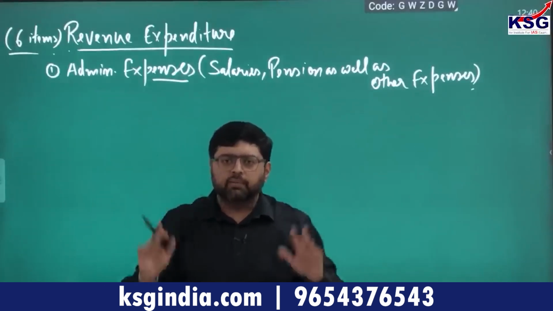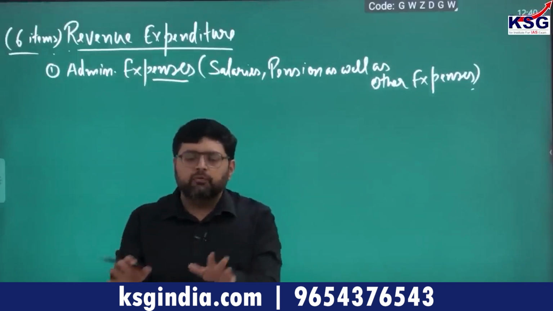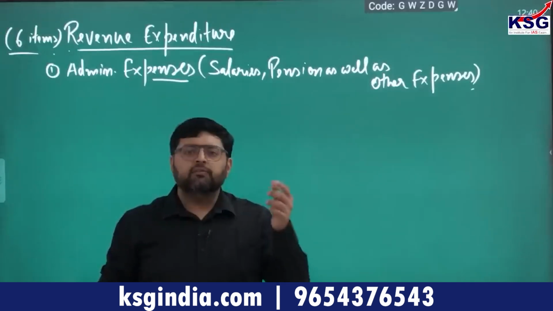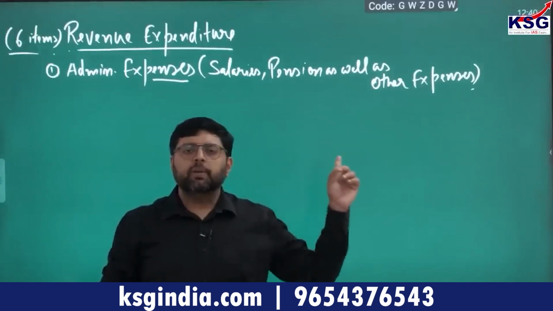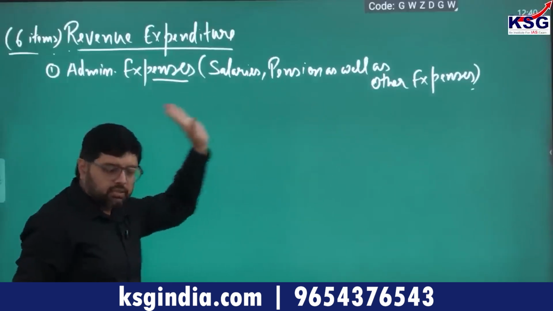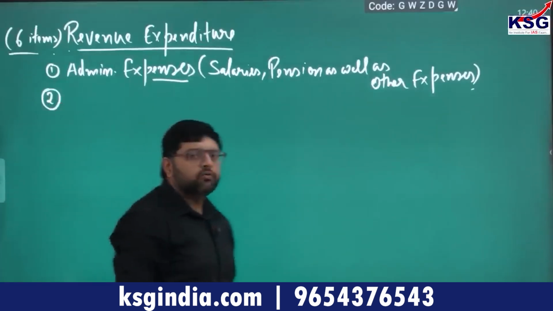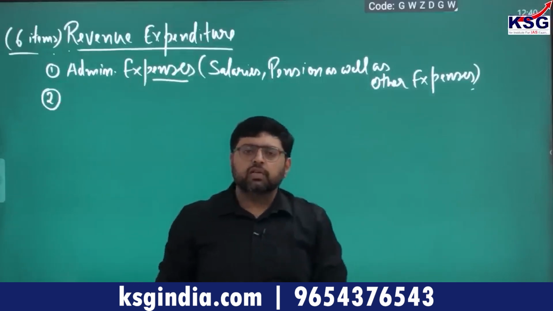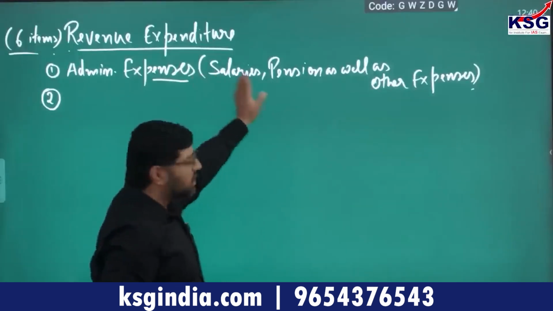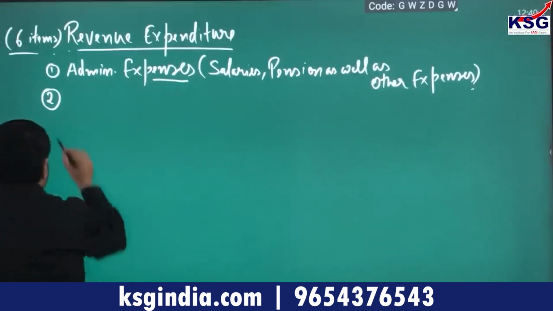Similarly, to run your department, you need stationery items, a laptop, a mobile phone, whatever for the department. You need expenditure, money for that, so that will be a part of administrative expenses. Similarly, if you have to conduct any official meeting, there is expenditure for that, and all of it is a part of administrative expenses. Clear?